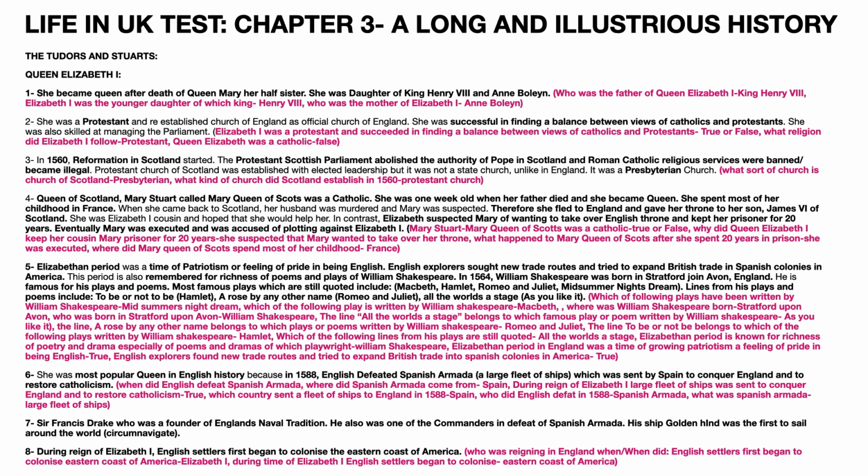Therefore, she fled to England and gave her throne to her son James VI of Scotland. She was Elizabeth I's cousin and hoped that Elizabeth I would help her. In contrast, Elizabeth suspected Mary of wanting to take over the English throne and kept her prisoner for 20 years. Eventually, Mary was executed and was accused of plotting against Elizabeth I.